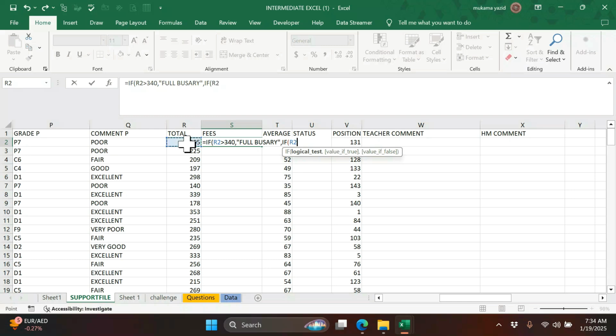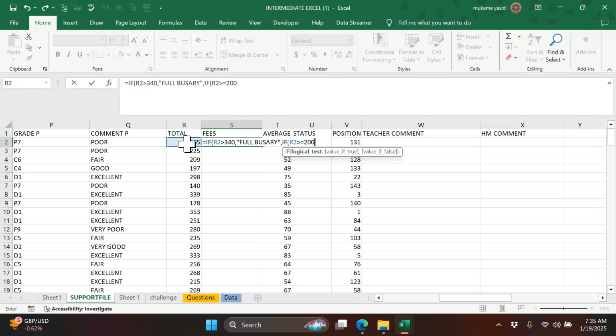If this total is greater than or equal to 200, remember they said between 200 and 340, which means someone with 200 can qualify for half bursary, even someone with 340 can qualify for half bursary. So if the total is 200 or greater than that, remember we have even greater than 340, which means from 200 which you have just written, Excel will just know there is a stoppage up to 340. So this is the logical test we have just built.